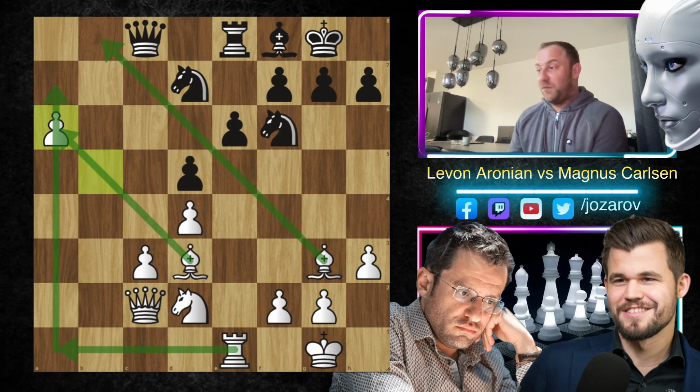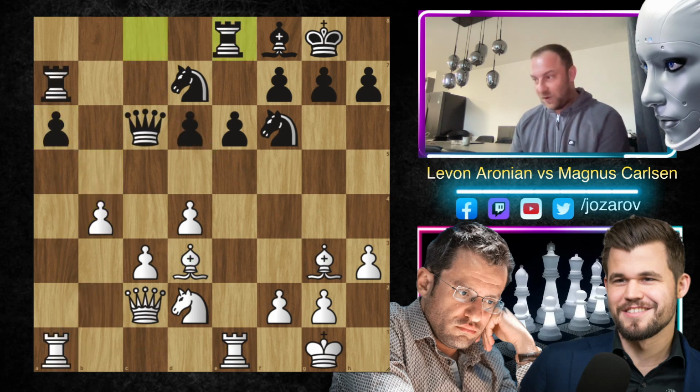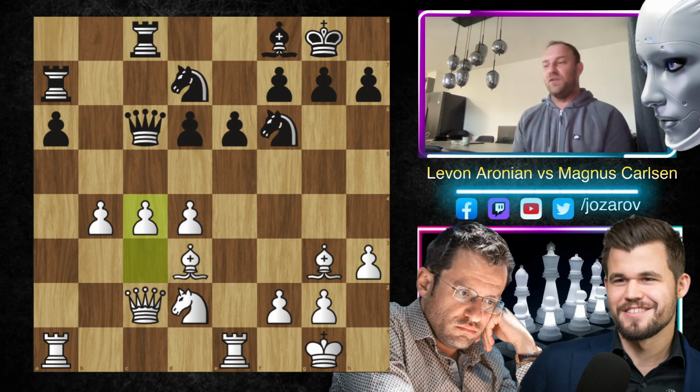So really brilliant stuff. b4 move here. You see now after move rook to c8, you cannot play d5. Now Levon Aronian has the opportunity to occupy the c4 square, and he has now 3 connected pawns here in the center. These are mobile pawns. These pawns are rolling all over the board.